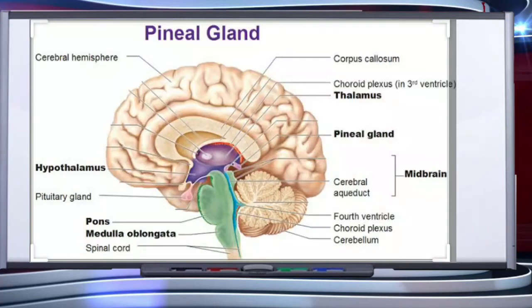The next gland we are talking about is the pineal gland. It is located on the dorsal side of the forebrain. Pineal secretes a hormone called melatonin, which plays a very important role in the regulation of a 24-hour diurnal rhythm of the body. For example, it helps in maintaining the normal rhythms of the sleep-wake cycle and body temperature.